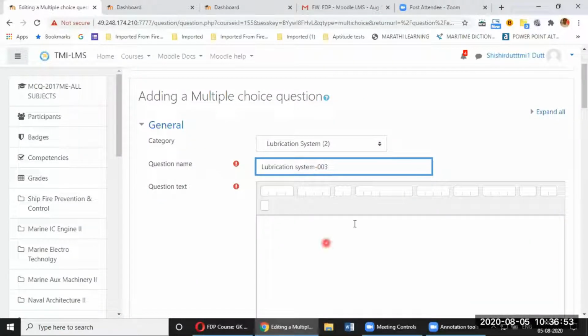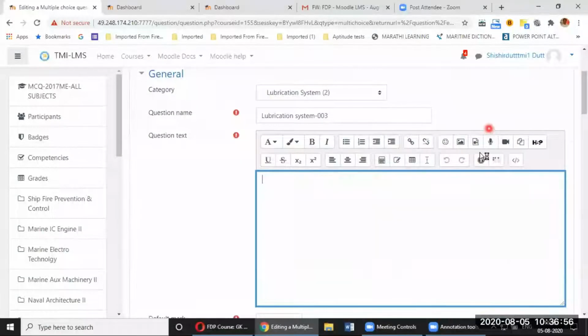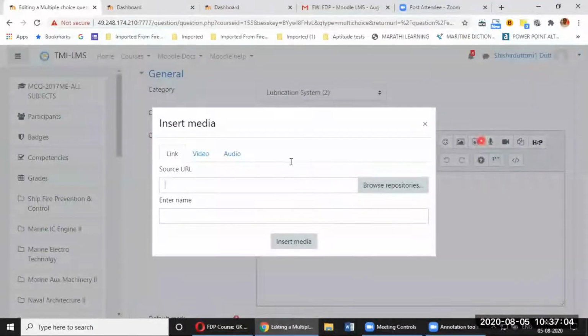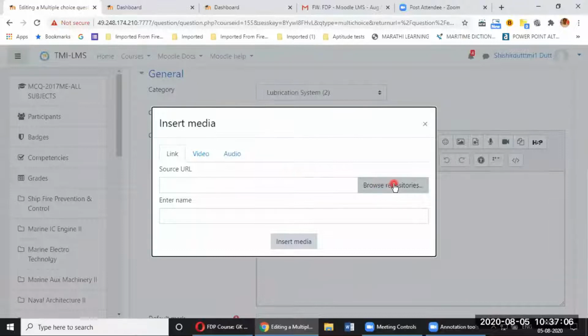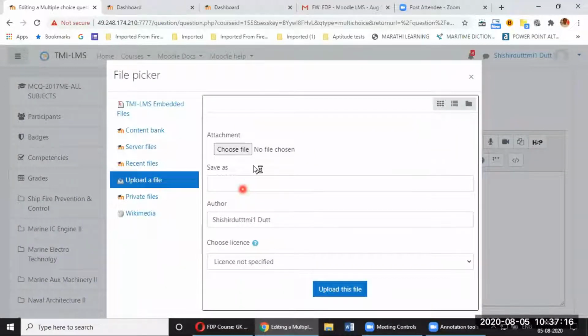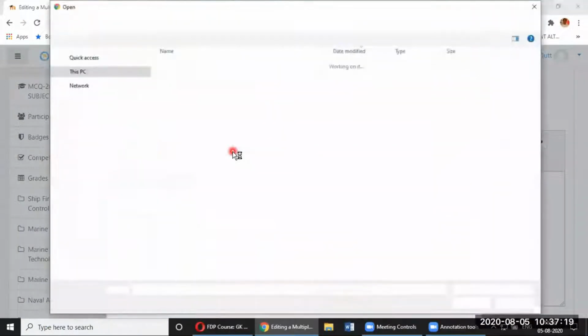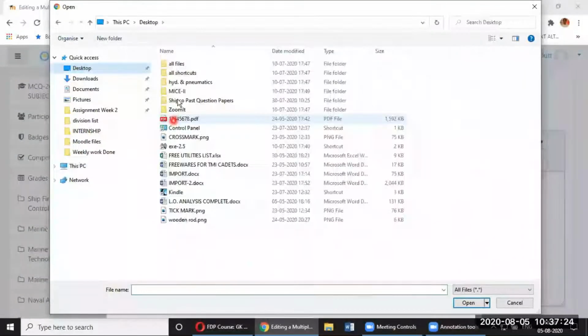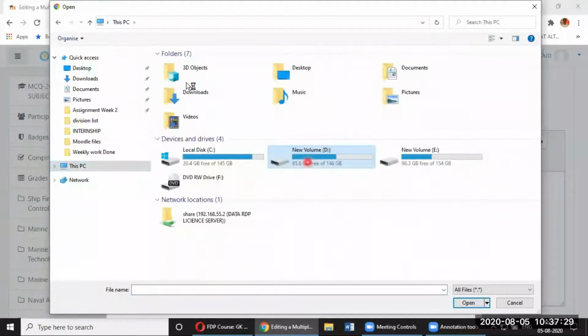And my question text. Now, Vanna madam asked regarding adding an audio. Right now, I don't have an audio file, I think, in my system. But no, recording is fine. We can directly record also. That is there. But let me use a video. Or I can put a link also. I can put an external YouTube link also. That is also possible. But let me choose a file. Let me choose a file and I will go to stop somewhere. Some videos are there. Okay.